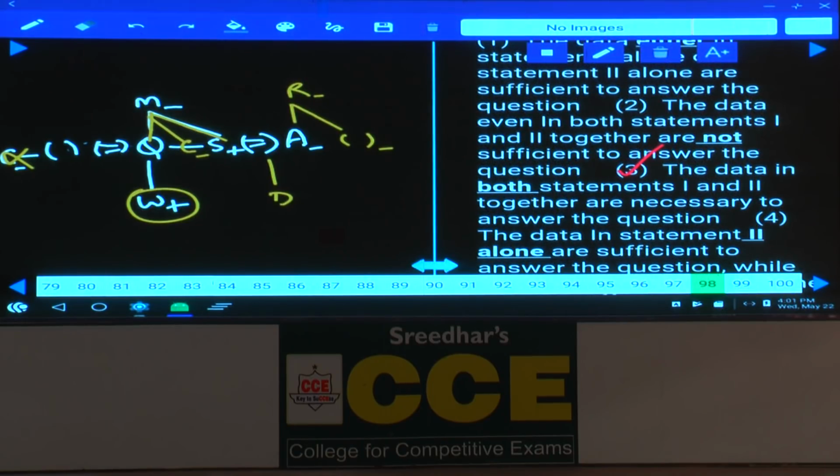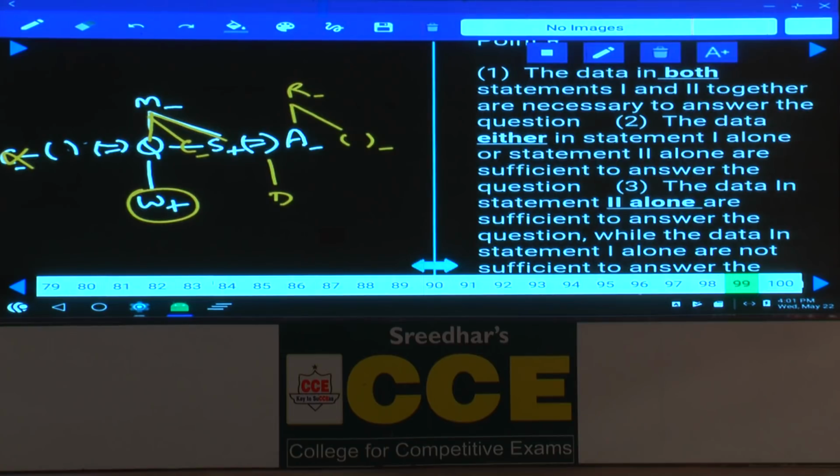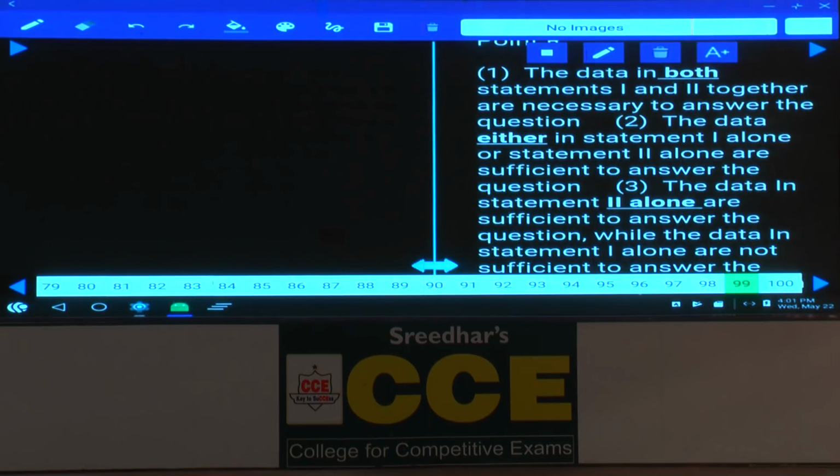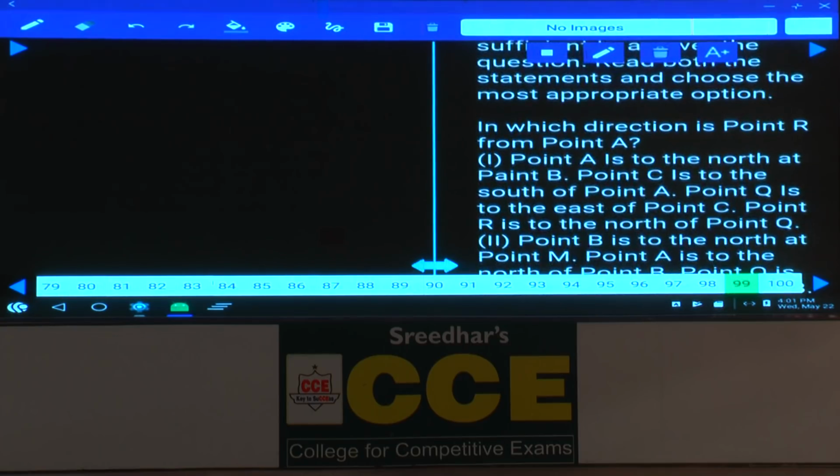Then 99. Now question number 99. Tell me what is the information here. Now this is based on directions. In which direction is point R from point A? R is towards which direction with respect to A?